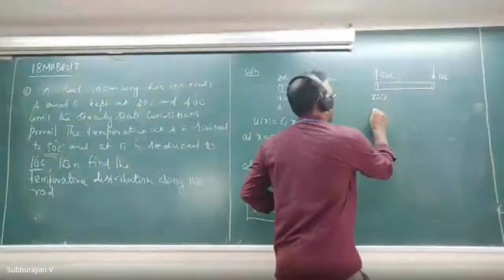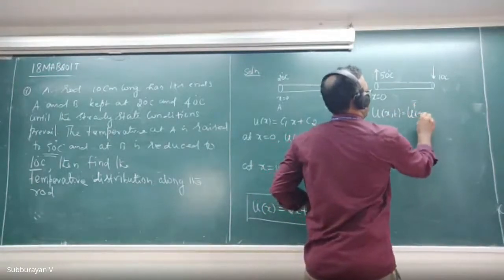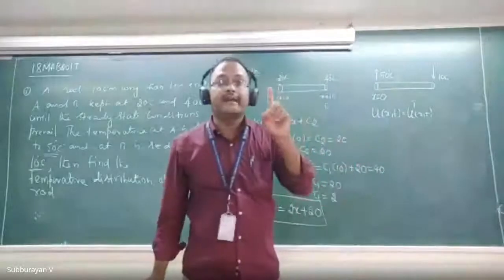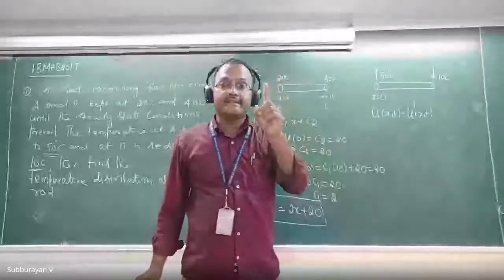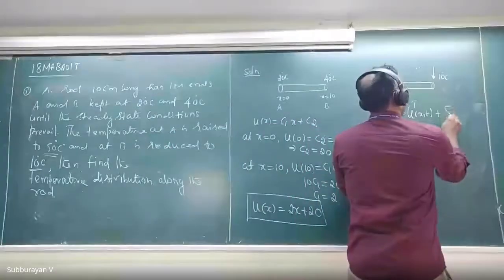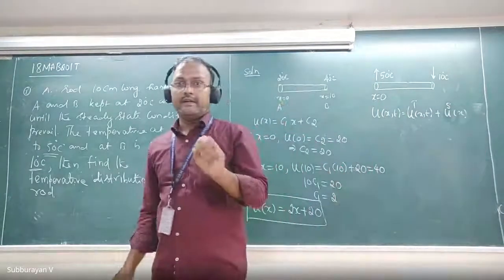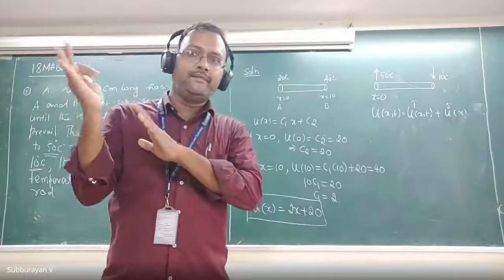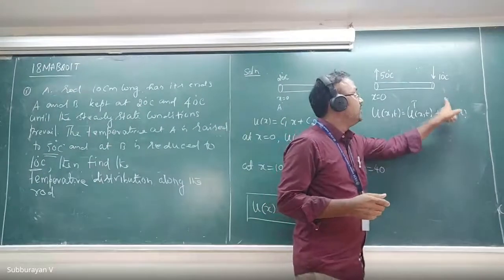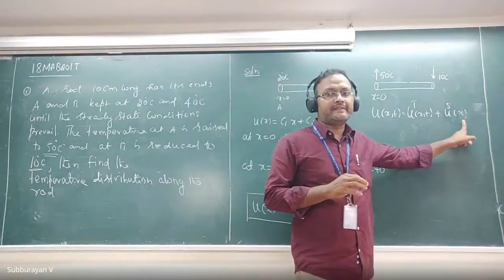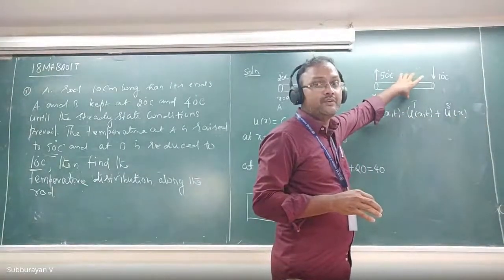Therefore, you can write u of x comma t is equal to ut of x comma t, where ut means transient state, plus us of x. Us of x means after a long time, it becomes a solution which is independent of time. That is why I wrote us of x alone. Now see, this is a new solution for this problem.